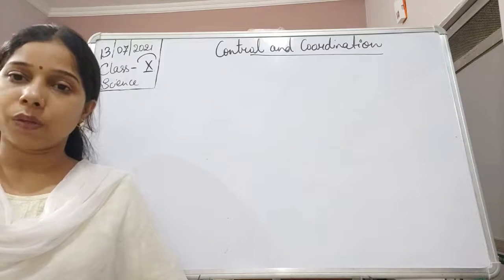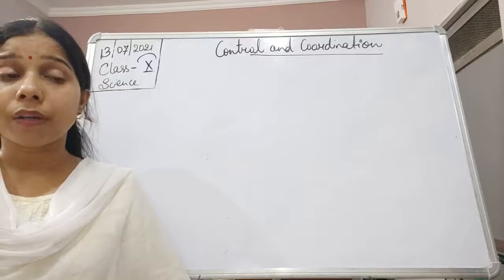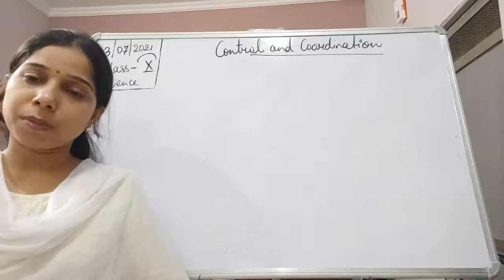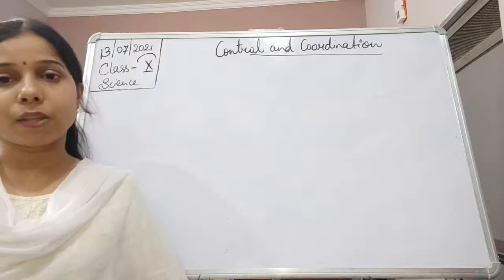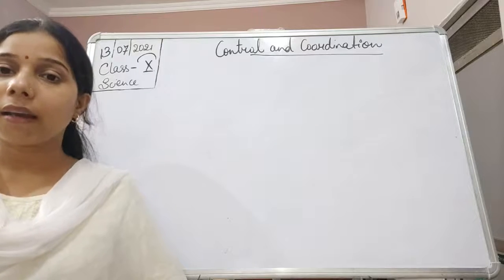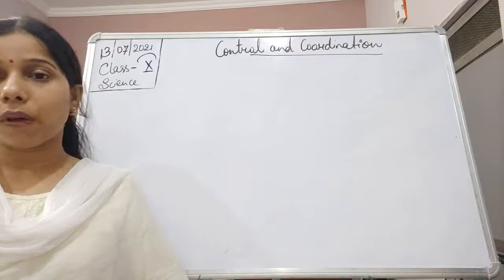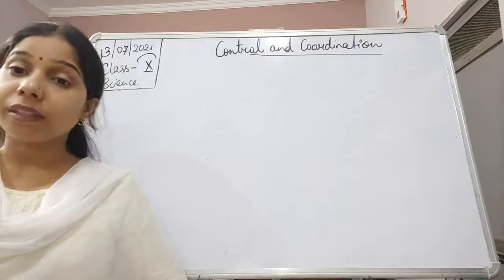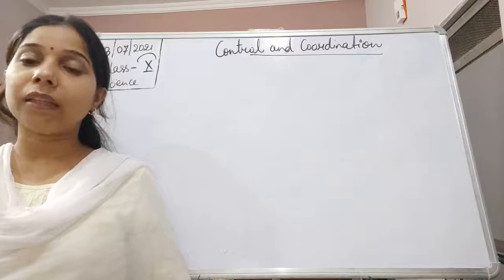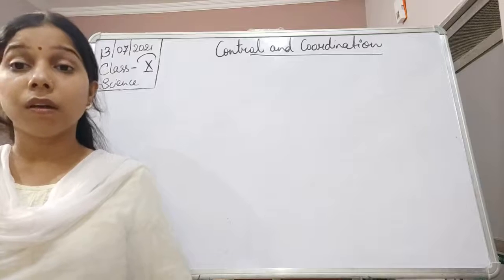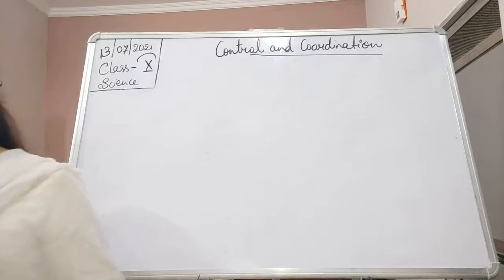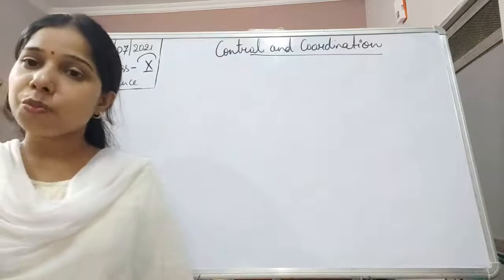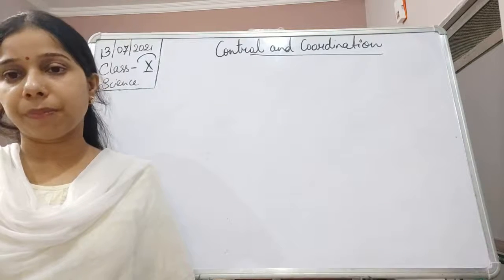So we can say the cell body is responsible for giving rise to dendrites as well as the axon. Both of them arise from the cell body itself. Now these axons finally reach to form the nerve ending. So this is the structure of the neuron.